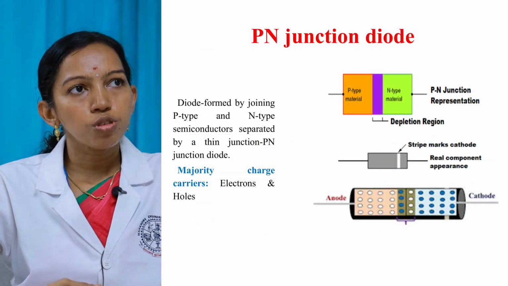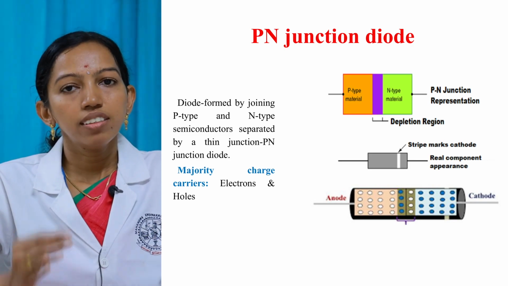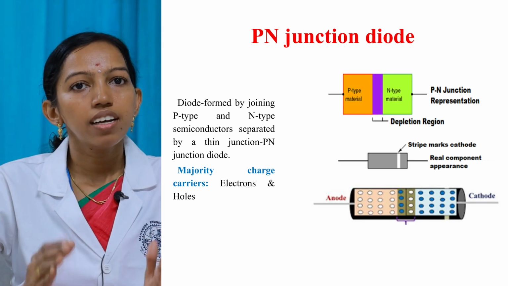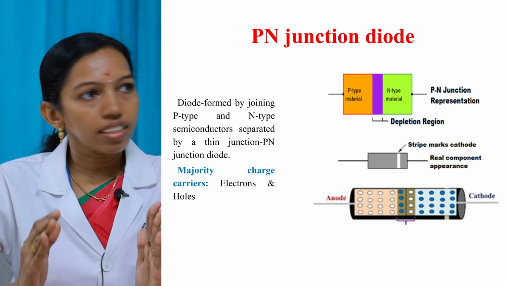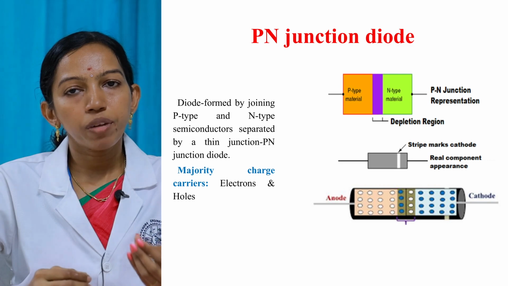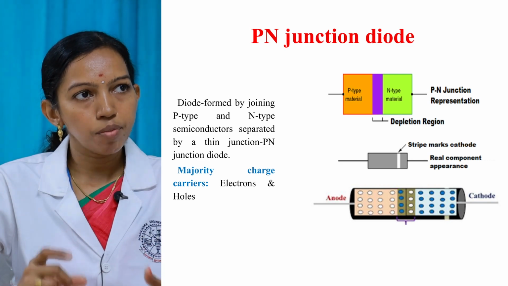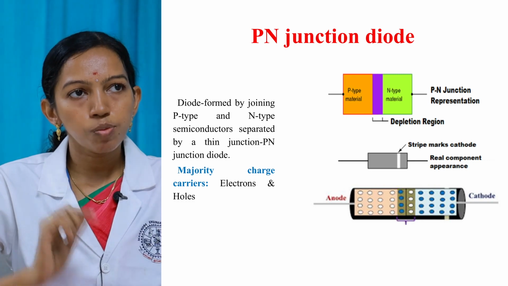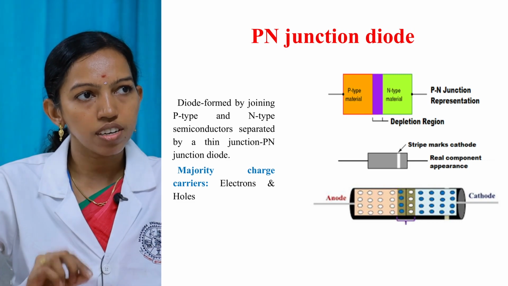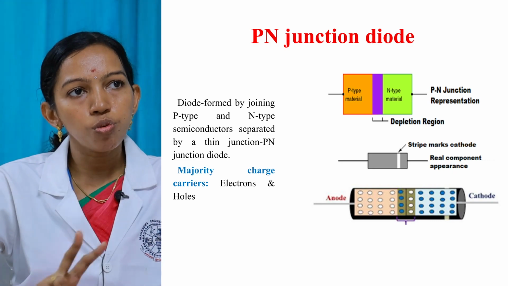Now let us move to the topic PN junction diode. How will you obtain a PN junction diode? A PN junction diode is nothing but a two-terminal semiconductor device that is obtained by joining a P-type semiconductor material and an N-type semiconductor material, separated by a small junction called the depletion region.